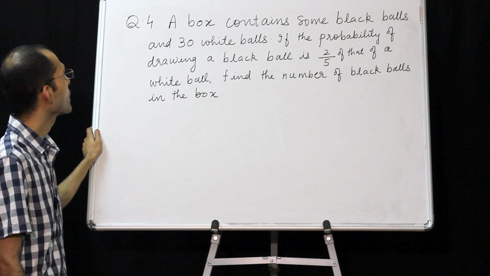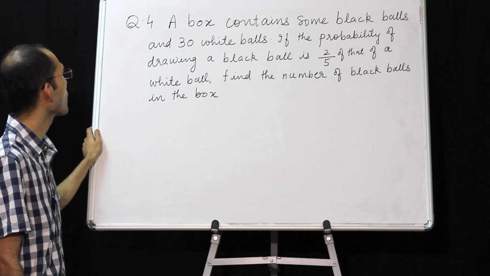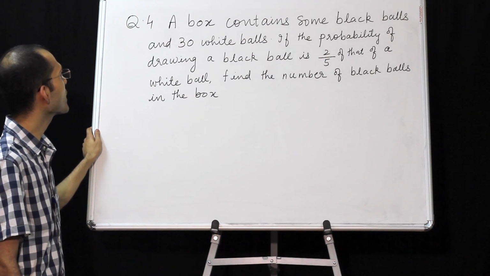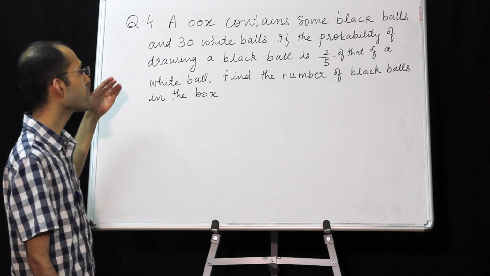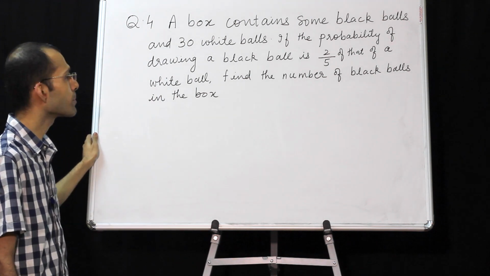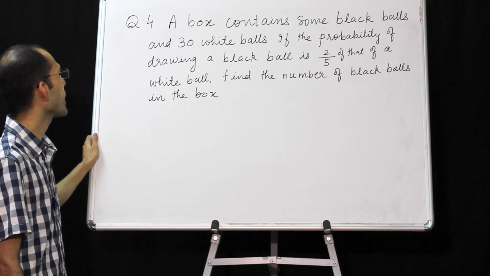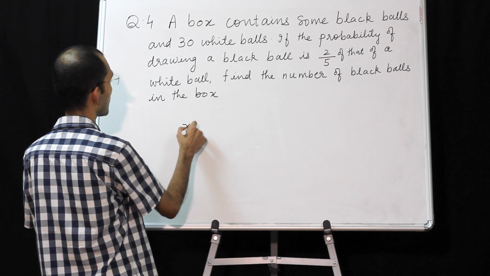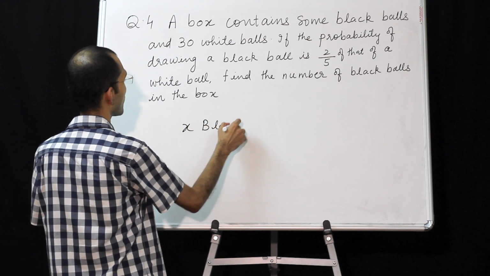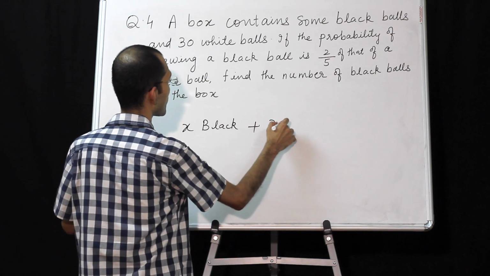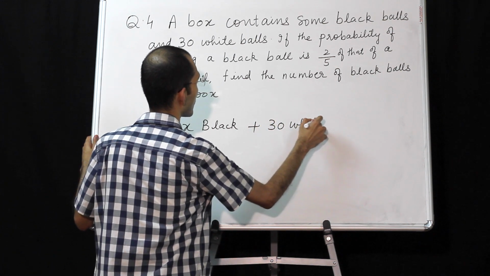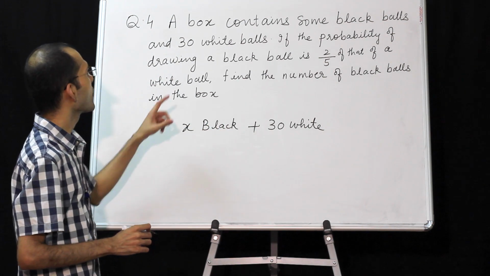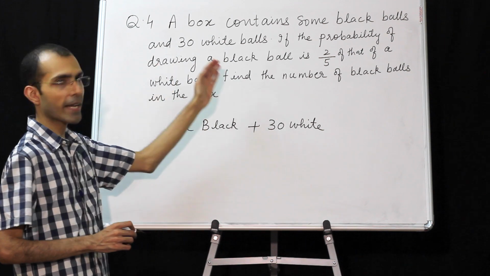Question 4. A box contains some black balls and 30 white balls. If the probability of drawing a black ball is 2/5 of that of a white ball, find the number of black balls in the box. So there are some black balls, so X black and 30 white. So altogether how many balls? X plus 30. They are telling you probability of drawing a black ball.